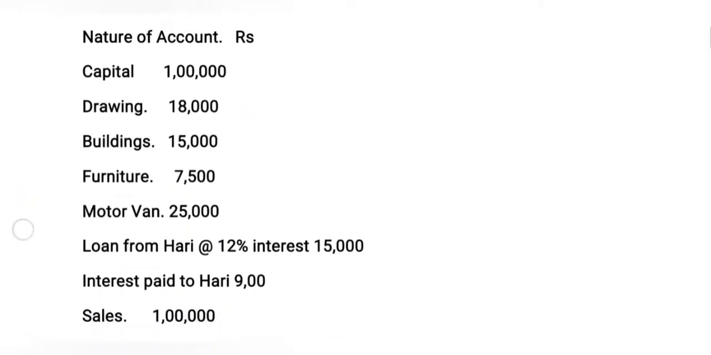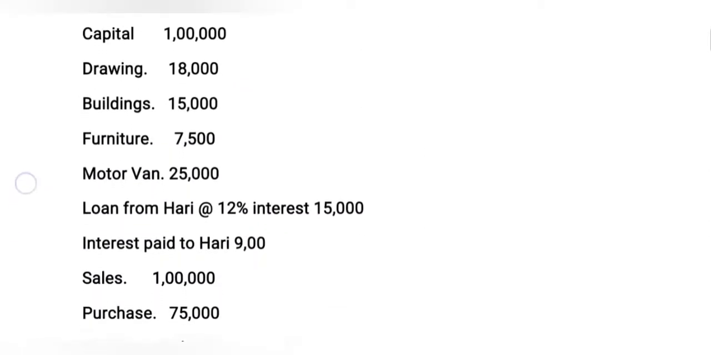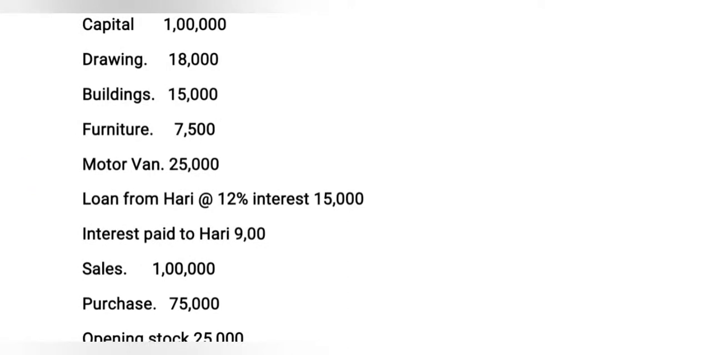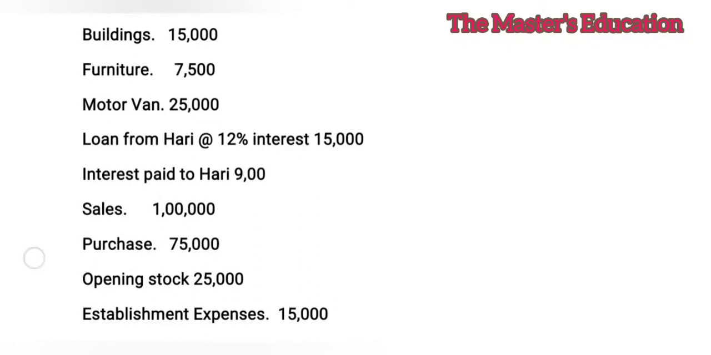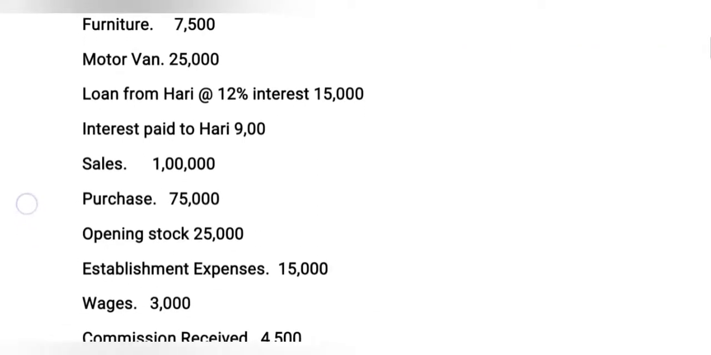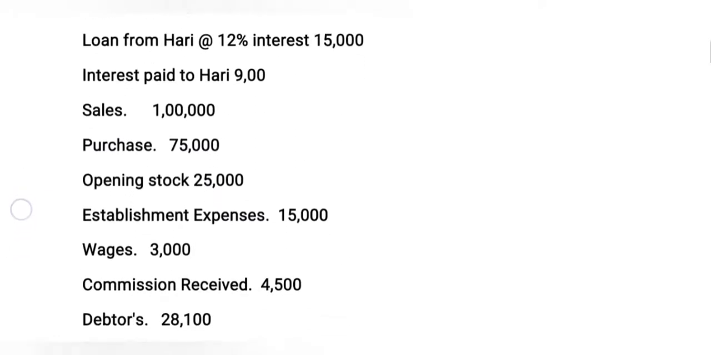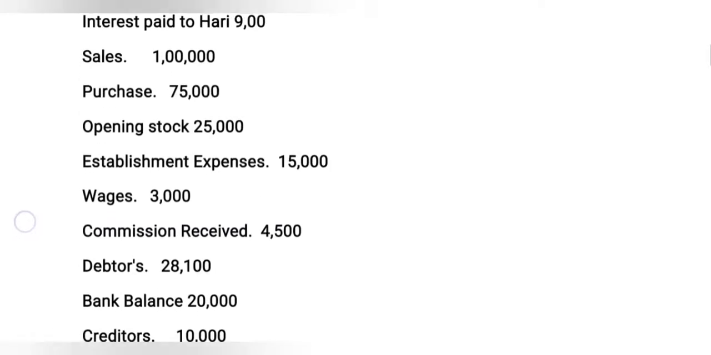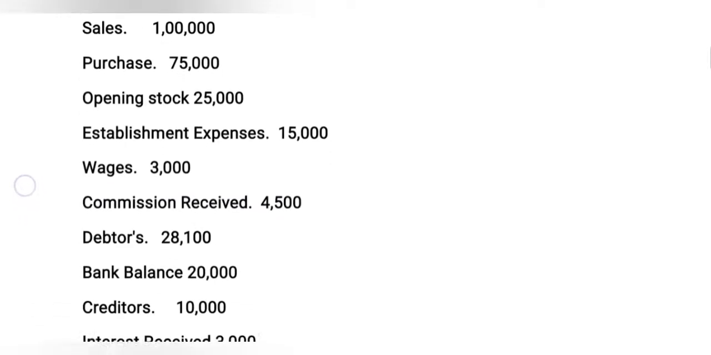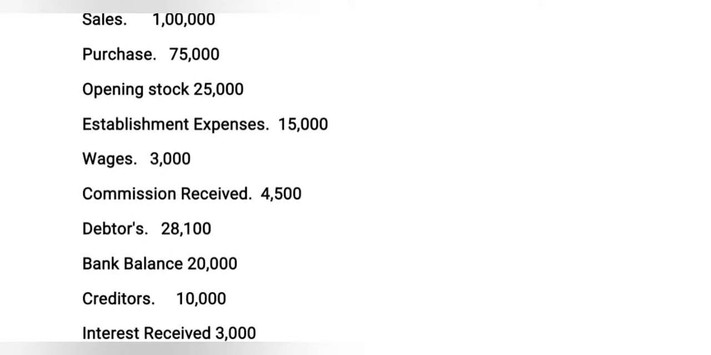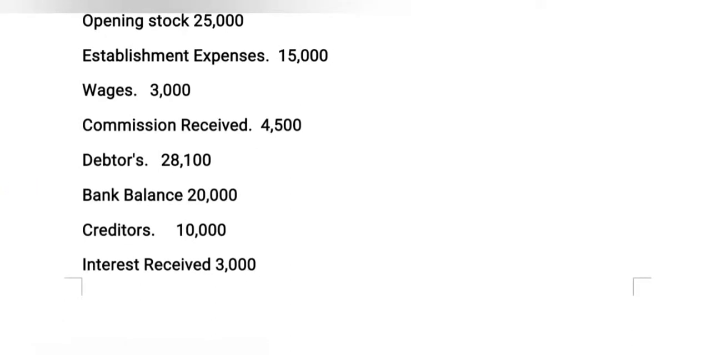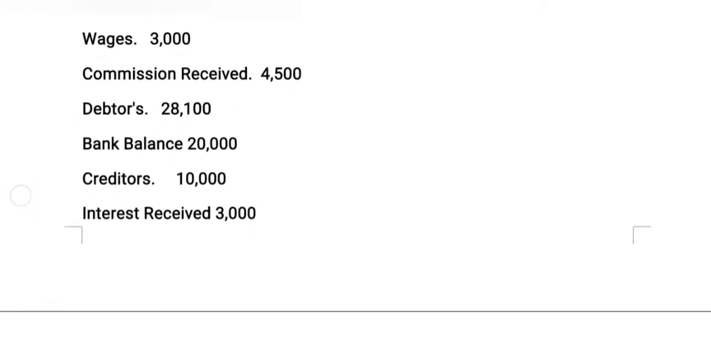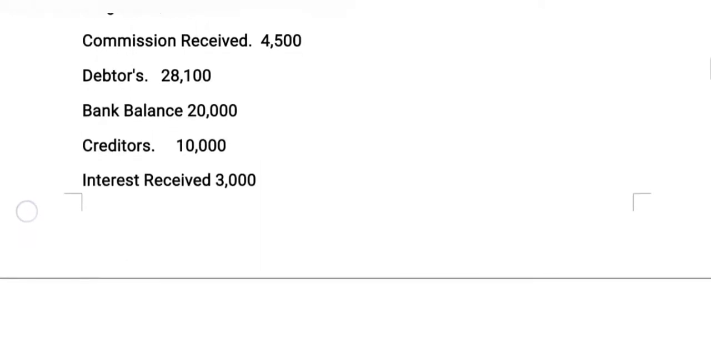Now, capital 1 lakh rupees, drawings 18,000, buildings 15,000, furniture 7,500, motor van 25,000, loan from Hari at the rate of 12% interest 15,000, interest paid to Hari 900, sales 1 lakh rupees, purchases 75,000 rupees, opening stock 25,000, establishment expenses 15,000, wages 3,000, commission received 4,500, debtors 28,100, bank balance 20,000, creditors 10,000, and the last one is interest received 3,000.